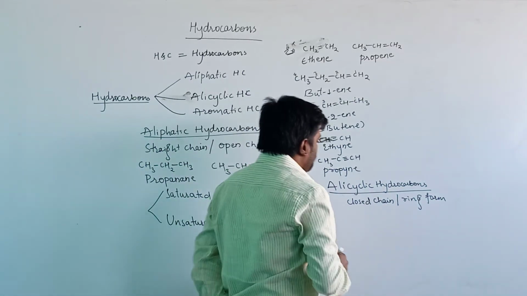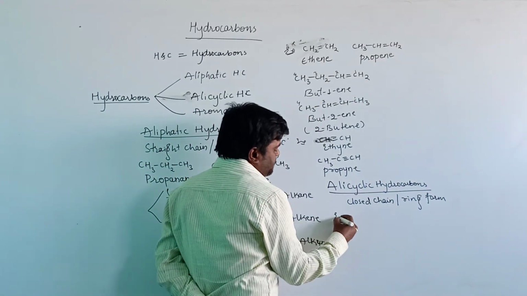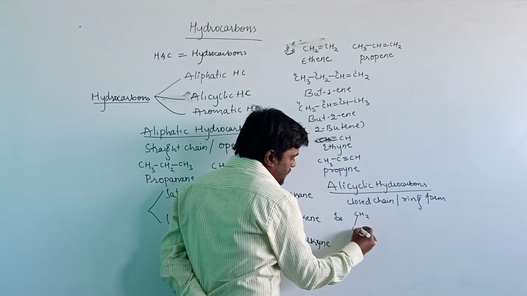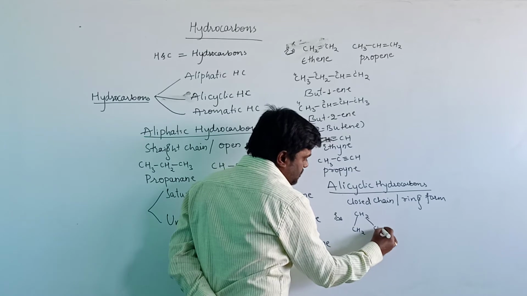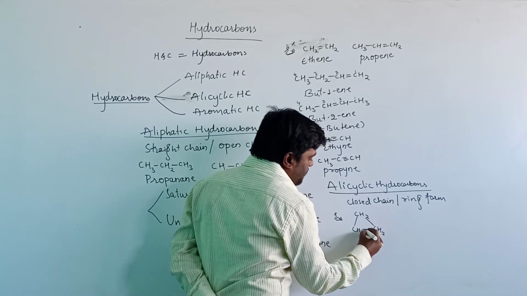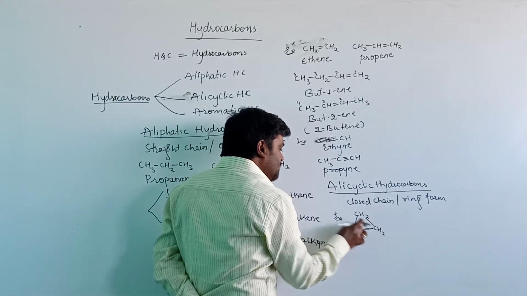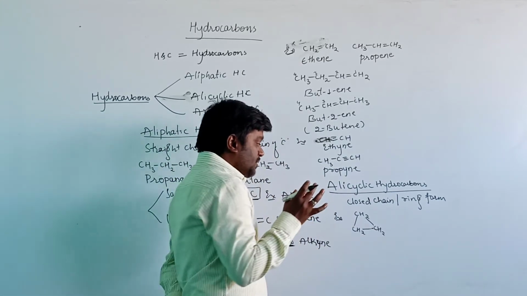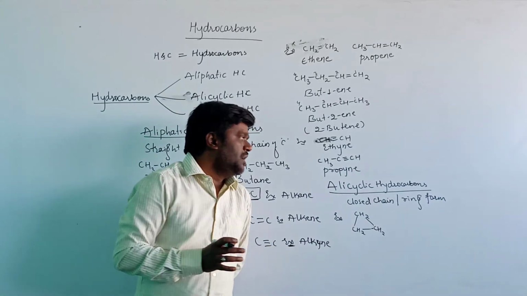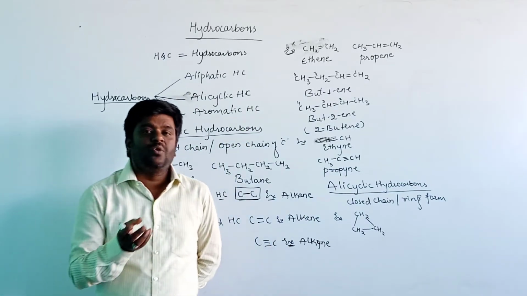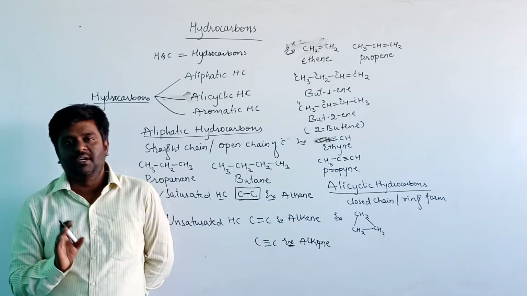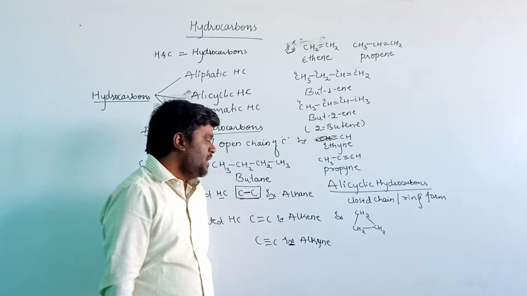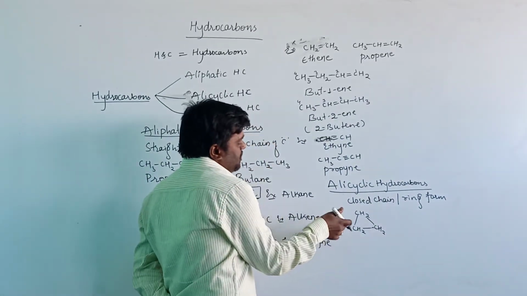Now let us see an example of alicyclic hydrocarbons. CH2, CH2, CH2, this is present in the ring form. The number of carbon atoms in the ring is 3. For the IUPAC nomenclature of alicyclic hydrocarbons, the prefix cyclo is used before the root word. Here the number of carbons is 3.